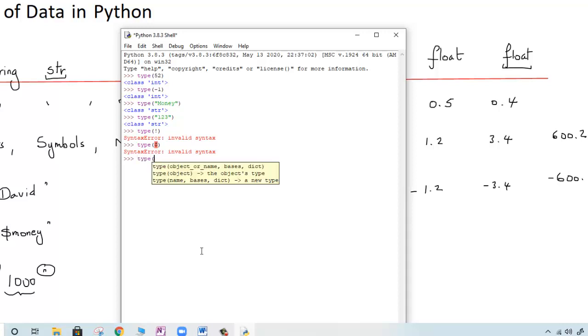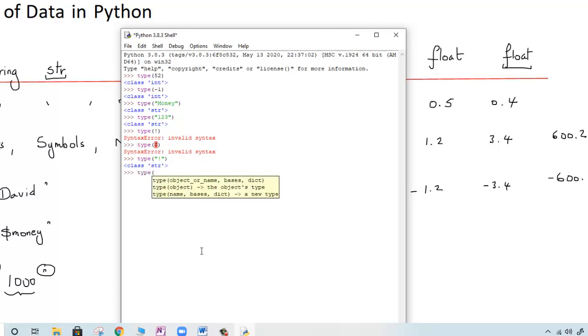So type, bracket, double quote, exclamation mark, double quote, bracket, right away it becomes string. The same thing for the $ sign, or even the and sign, something like that, double quote, and I close the bracket, it's gonna return as a string. So anything between quotes is a string.